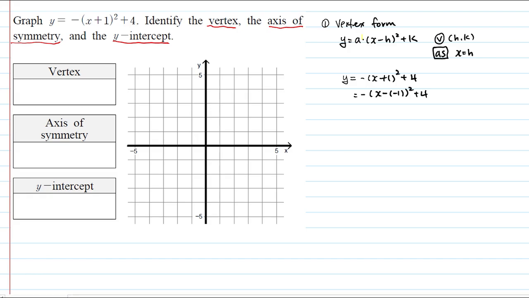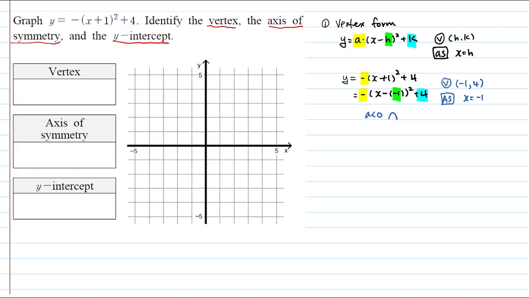Now then, your a is less than 0. So we know that the graph will be an upside down U-shape, and your h is negative 1, your k is 4. So you can say your vertex is (negative 1, 4), and axis of symmetry will be x equal to negative 1. Again, axis of symmetry, if you don't recognize right away, that's all right. You graph it first, and then you will see the axis of symmetry.